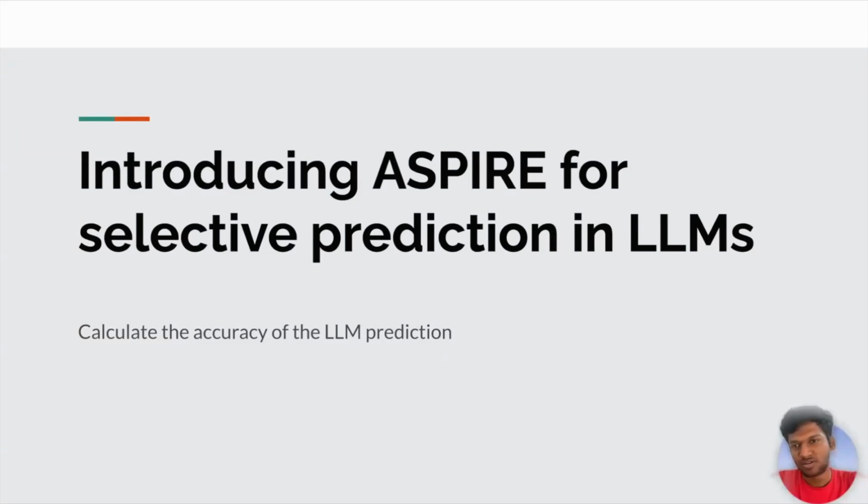Today we are going to see another video on introducing Aspire for selective prediction in LLMs. It is basically like calculating the accuracy of the LLM which is predicting the text. Nowadays, LLMs have changed the way we interact with computers. It has changed a lot. I think most of the audience watching this video will already be familiar with LLMs, text generation, or generative AI stuff, everything.